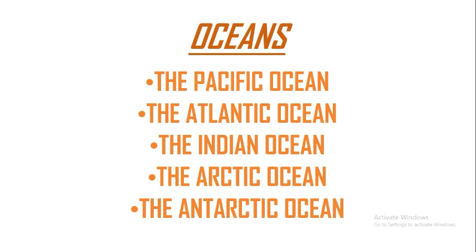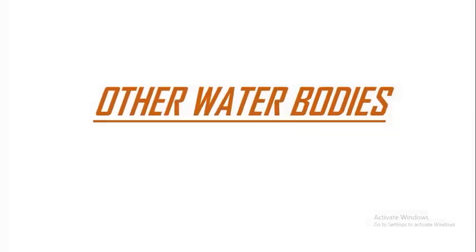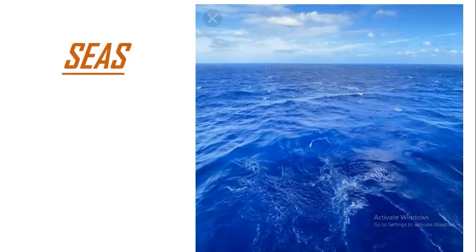Some other water bodies are here. The first one, seas. Okay, a sea is a large body of saline water which is not suitable for drinking purpose because it has salt in excess quantity. Some of its examples are Mediterranean Sea, the Caribbean Sea, the South China Sea, the Arabian Sea, the Bering Sea, and the Norwegian Sea, etc.